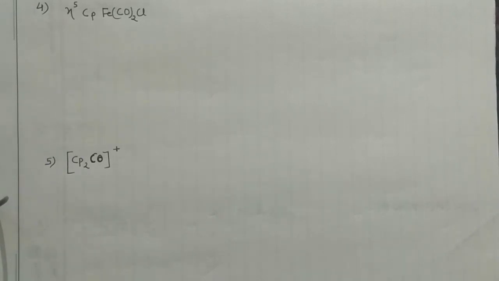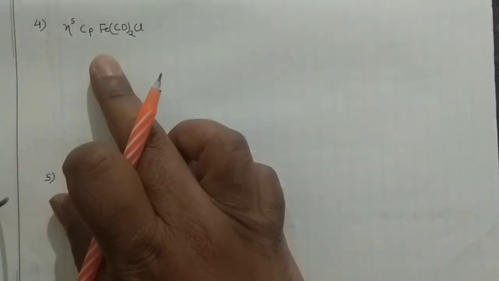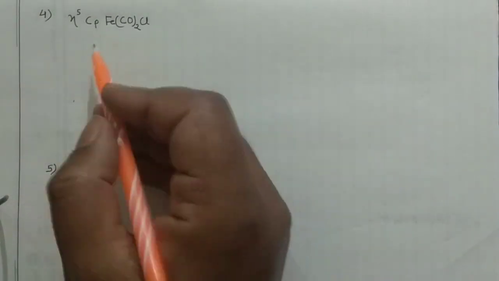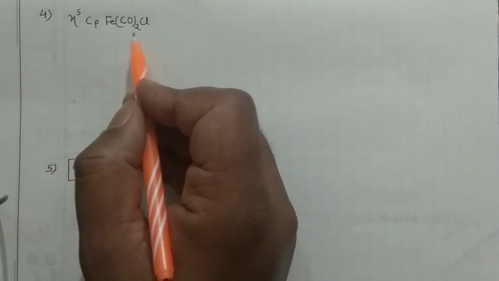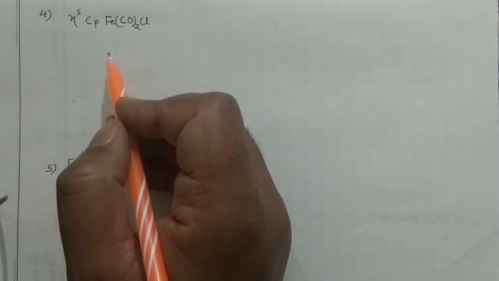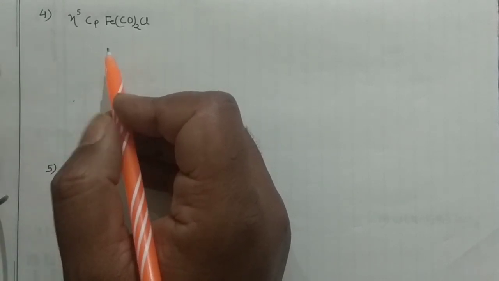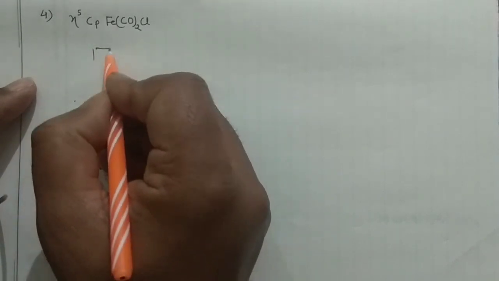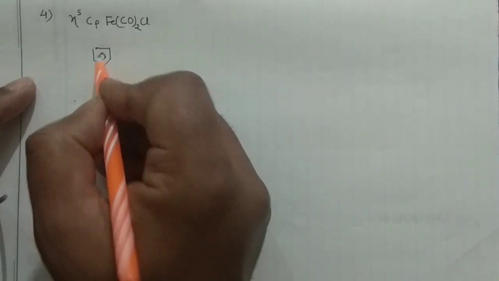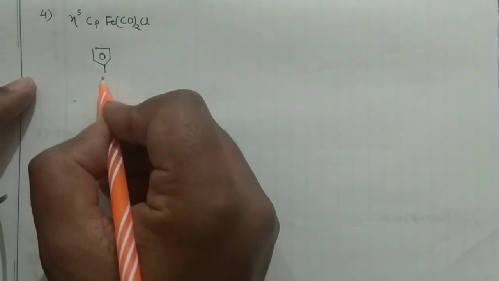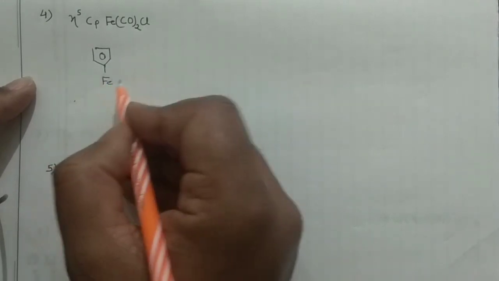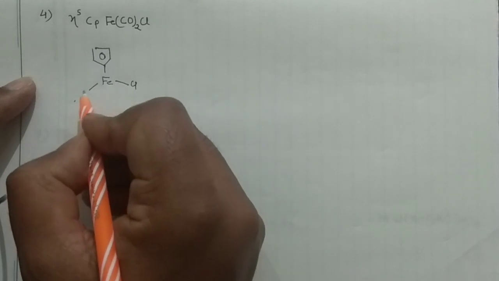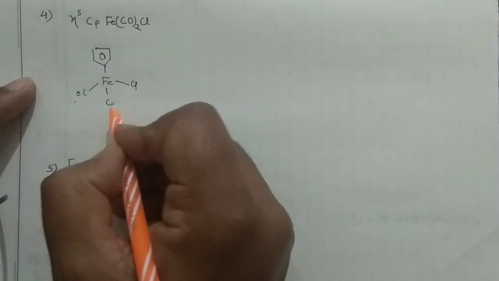Now my next problem is this particular one, where Cp is the cyclopentadienyl anion, and this is a dicarbonyl chloride. So you can see how I can go. For this problem, you can make this cyclopentadienyl just like that. In the center you have iron, and then you have the chlorine. This is carbonyl, this is carbonyl.